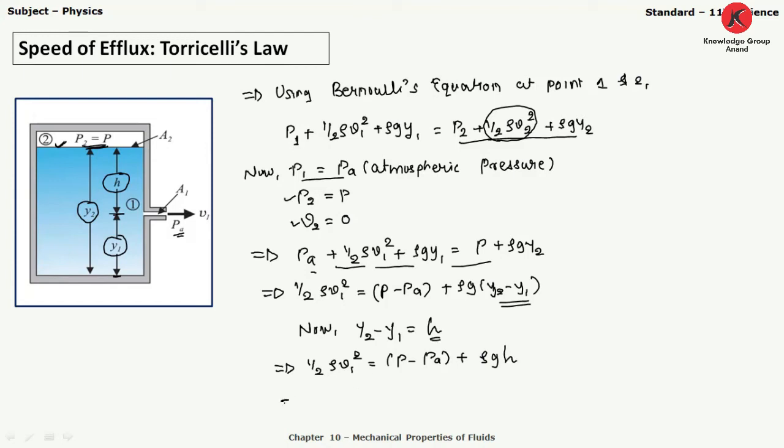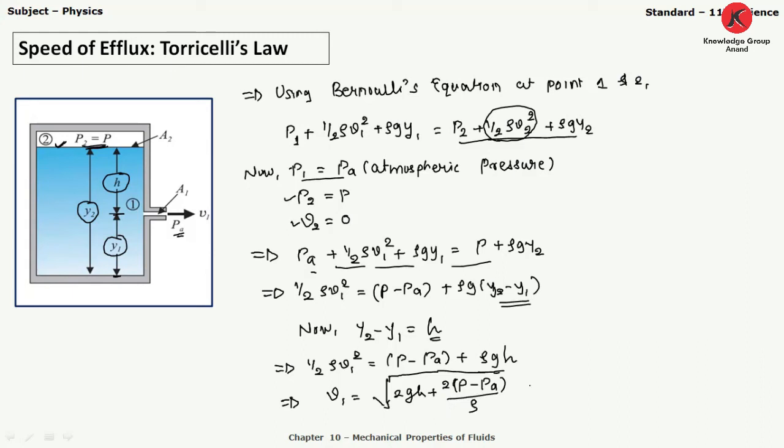And finally, if we simplify in the form of V1, the equation will be V1 equals under root 2gh plus 2 into (P minus PA) divided by rho.